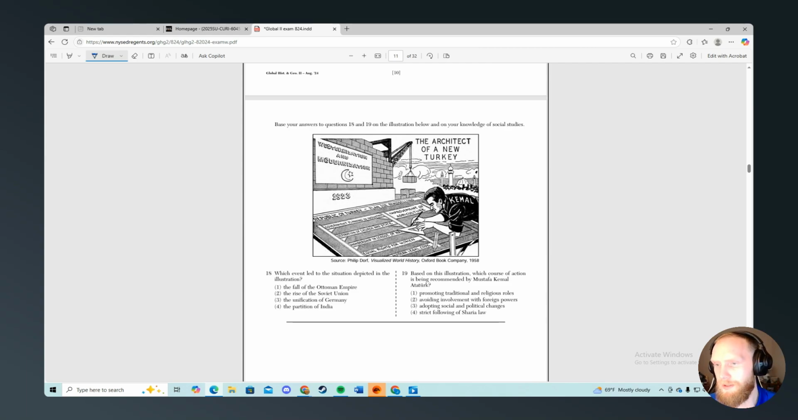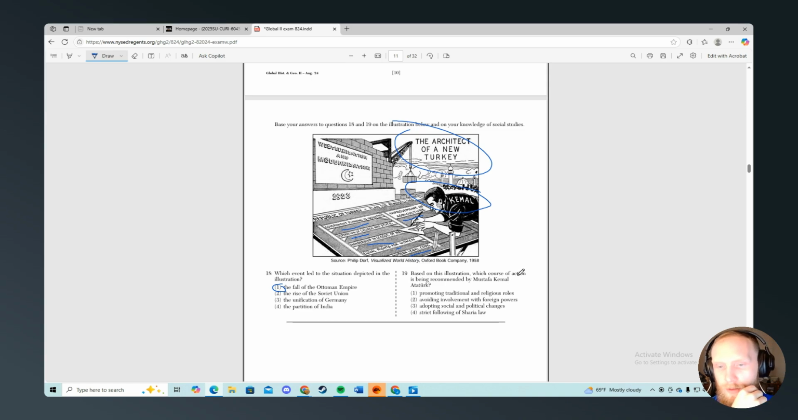Question 18 and 19. What event led to the depicted illustration? So we have Kemal, I'm going to guess that's Kemal Ataturk, the new architect of Turkey. Turkey is joining the League of Nations, equal rights for women, separation of church and state, government planning and industry, improvement in agriculture, modern legal codes. What event led to the situation described? It's the fall of the Ottoman Empire. Because Turkey takes over. The Ottomans fall, Turkey rises.